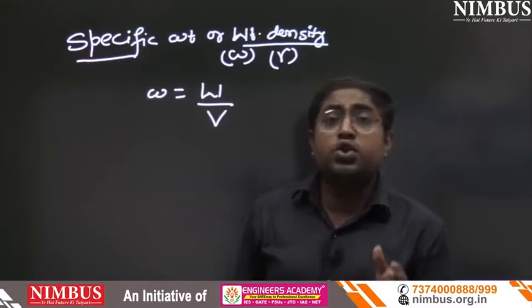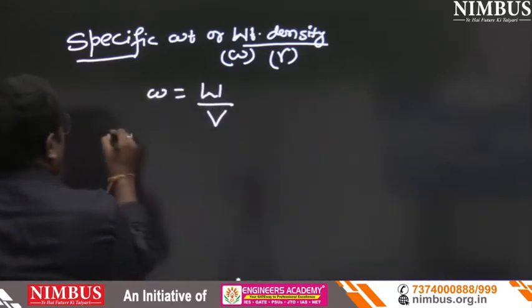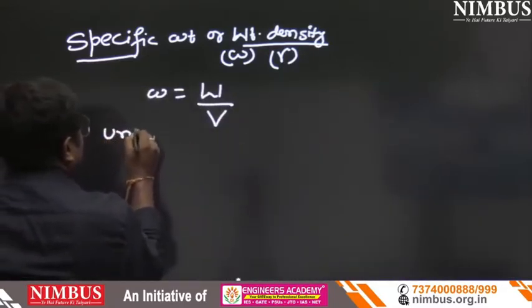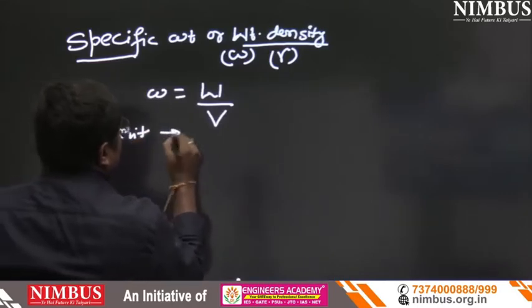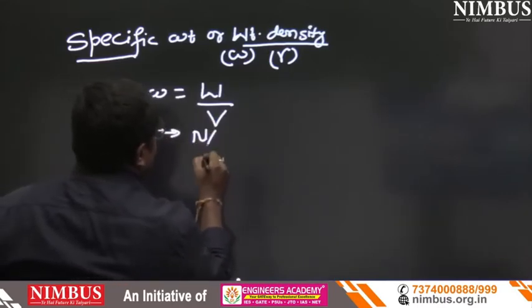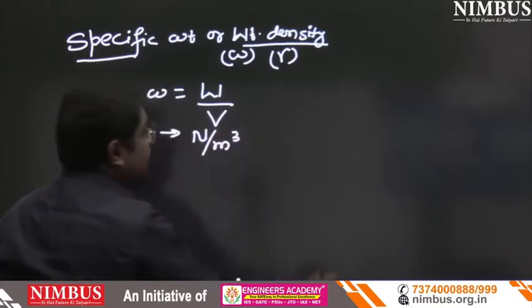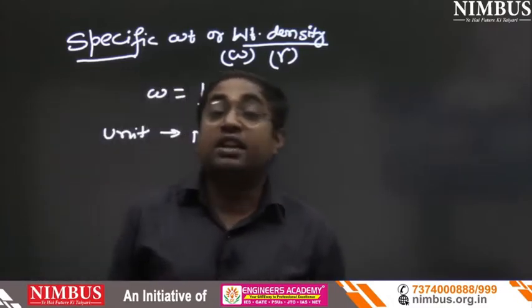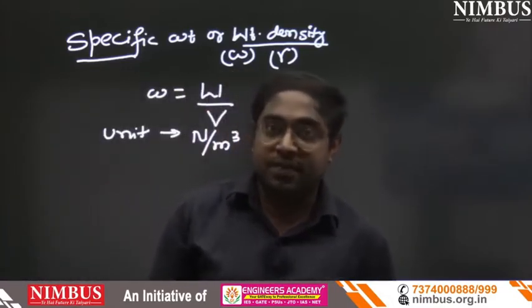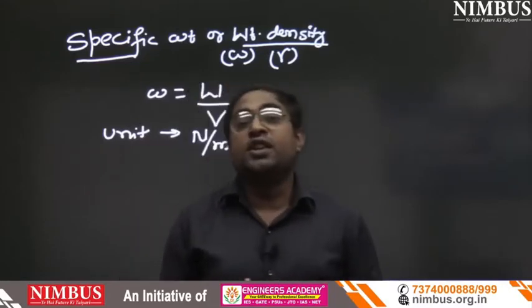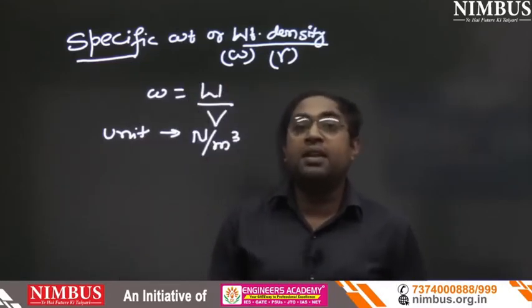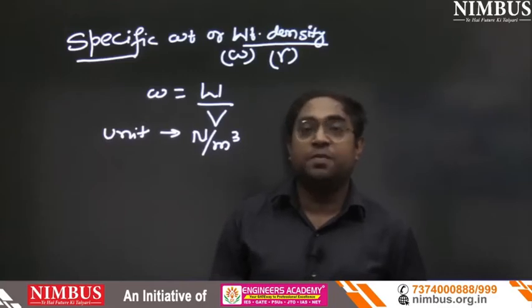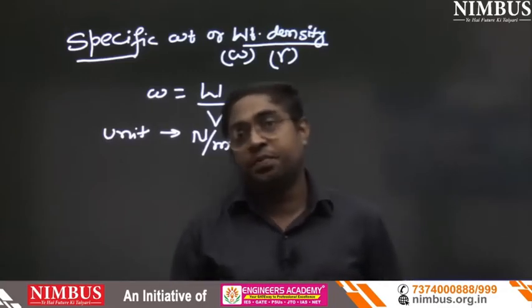Now what is the unit of W? The unit is Newton per meter cube. Now dimension is most important, because one question will come from unit and dimension in your pre-examination and might be in the main examination.